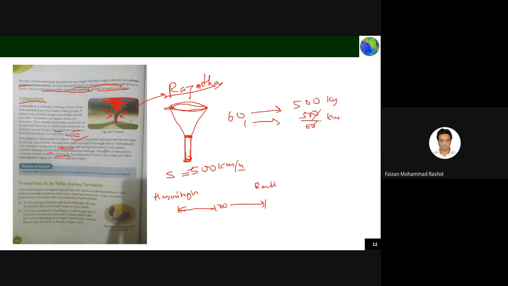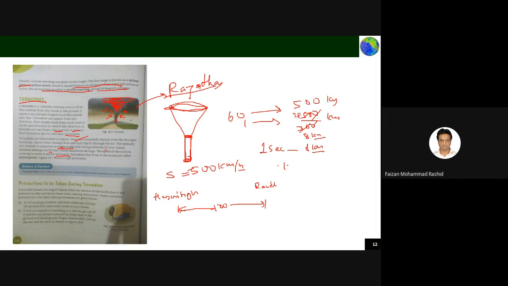If I assume maybe 8 kilometers, then in 1 second it covers 8 kilometers. That means 80 kilometers in 10 seconds.